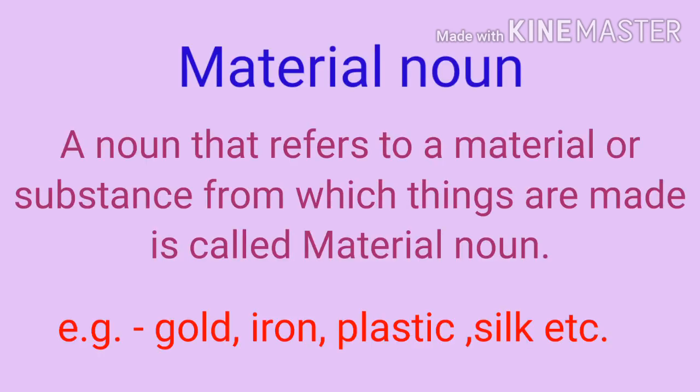Next type of noun is material noun. A noun that refers to a material or substance from which things are made is called a material noun. Examples of material nouns are gold, iron, plastic, silk. These are the materials and substances from which many things are made. So they are material nouns.